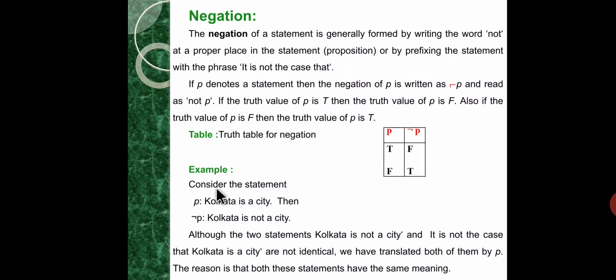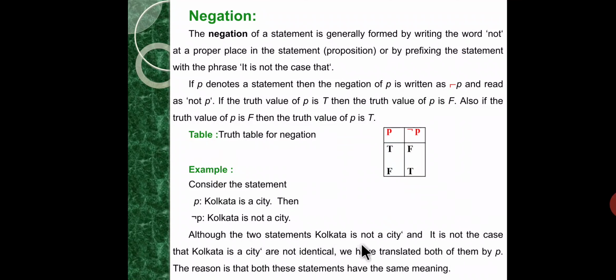For example, consider the statement P, Kolkata is a city. Then the negation of P, tilde P, is Kolkata is not a city. Here the word not is prefixed to the statement.